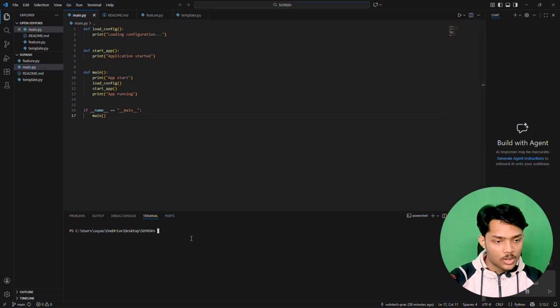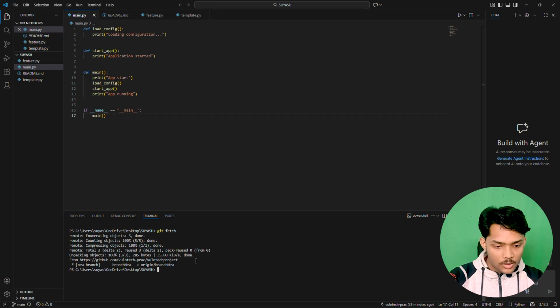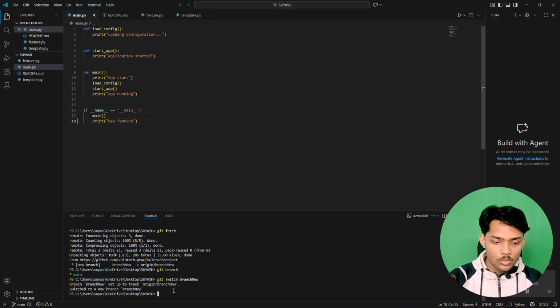So what he has to do is type the command git fetch. Once he types git fetch, it will tell that the new branch named branch new is fetched. If we type git branch now, you cannot see it actually, but the branch is present, so we can switch now. If we type git switch branch new here, we can see we are switched to the new branch.